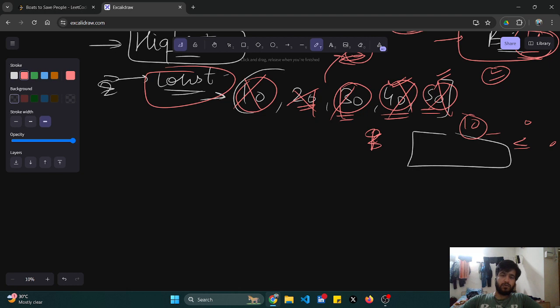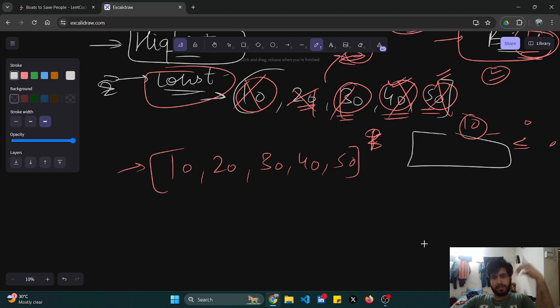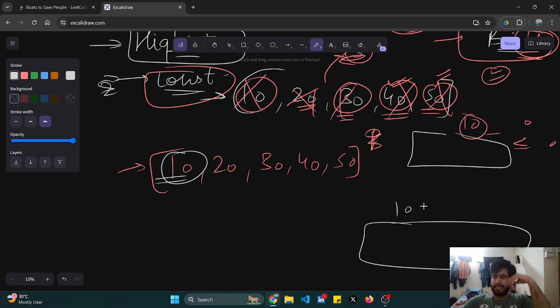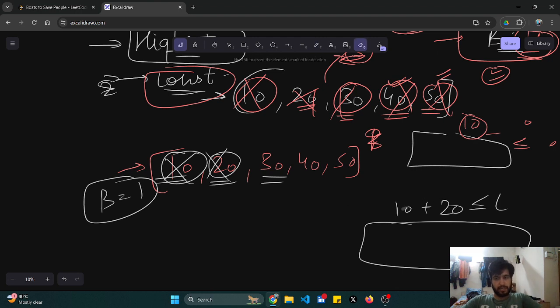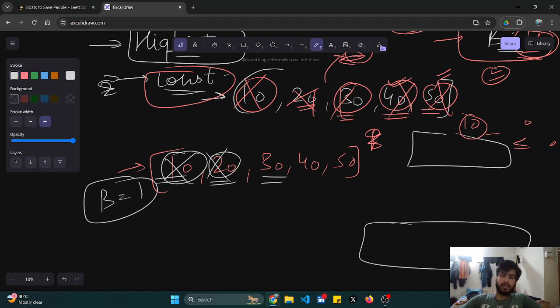Okay, now following the lowest ones. 10, 20, 30, 40 and 50. Okay, I'll try to pair the lowest ones. I'll come to 10. Okay, is it less than my limit? Yes. I'll try to pair it with the next lowest, 20. Okay, yes, it is still less than limit. I can pair them and send them in one boat. So yes, this is used, this is used. Boat becomes 1. I'll come to this 30.